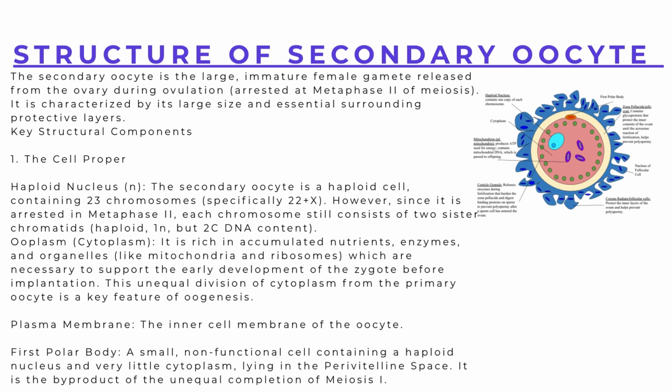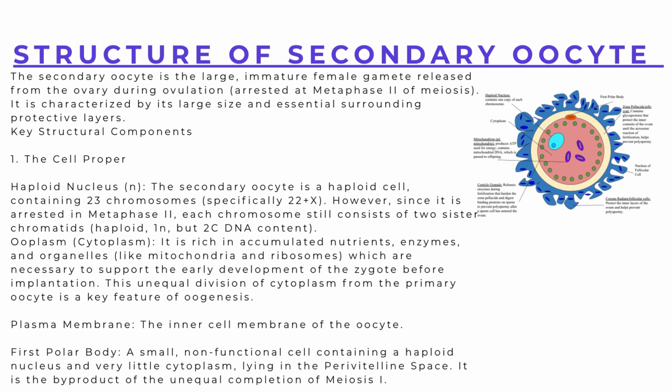The structure of the secondary oocyte, or the structure of an ovum or unfertilized egg. In humans, the unfertilized egg when ovulated, that is released from the ovary, is actually the secondary oocyte. It is non-cleidoic, without shell, and microlecithal, yolk is present in very small quantity. It is approximately 0.1 mm or 100 microns in size. It is rounded, nonmotile, and a haploid female gamete.